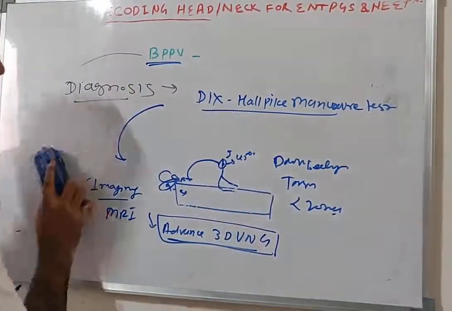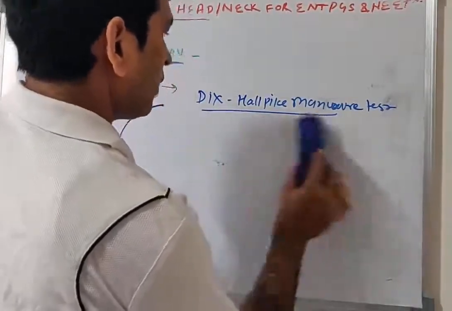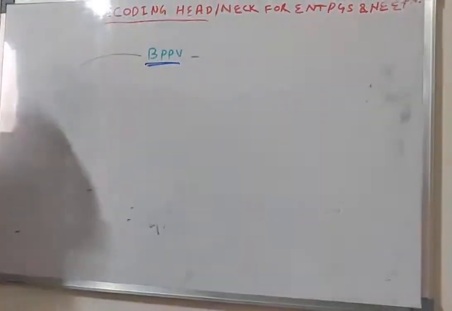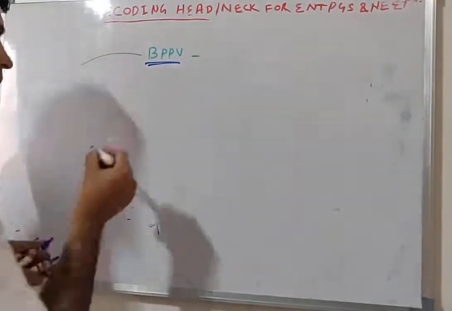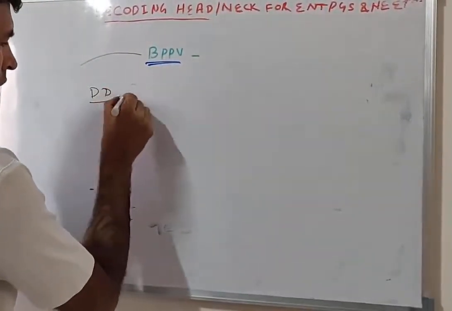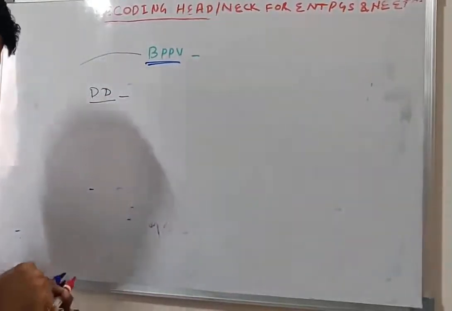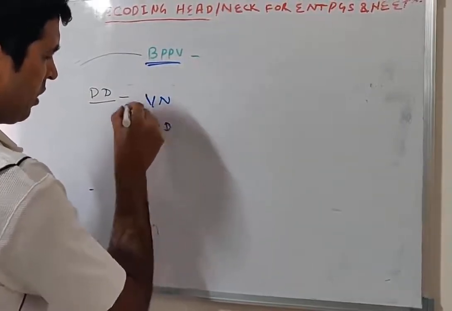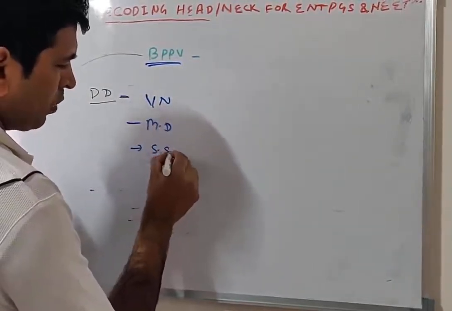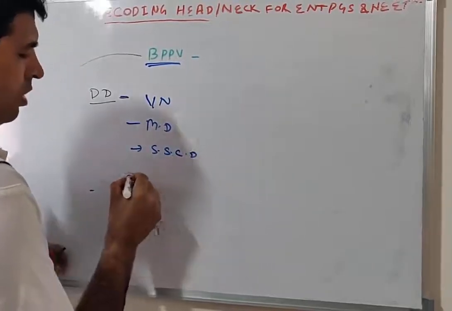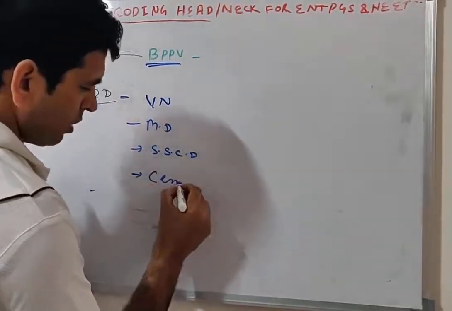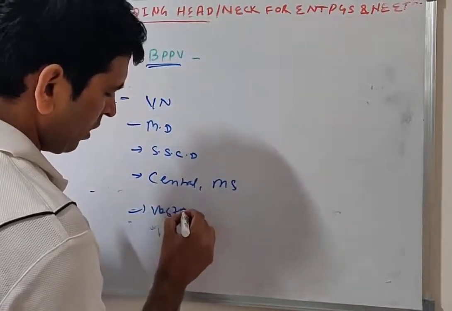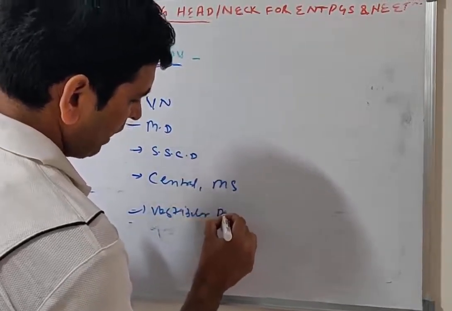Now, what is the differential diagnosis? DD. It may be vestibular neuronitis, Meniere's disease, superior semicircular canal dehiscence syndrome, or central causes like multiple sclerosis, or vestibular migraine.